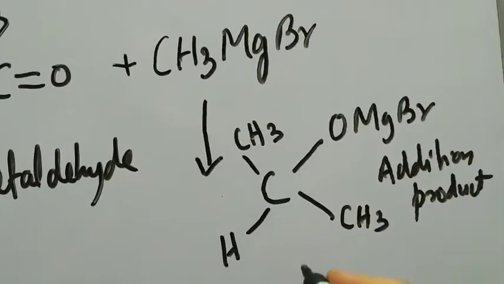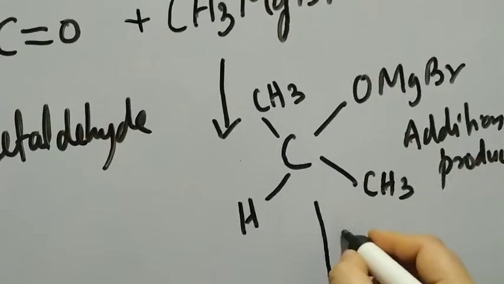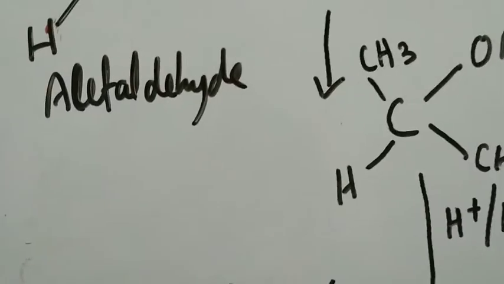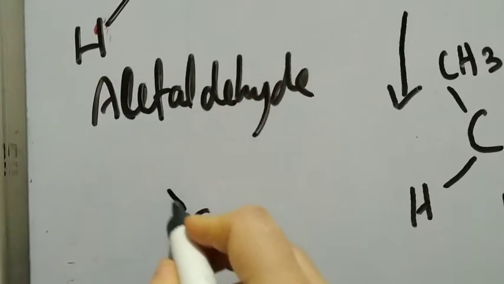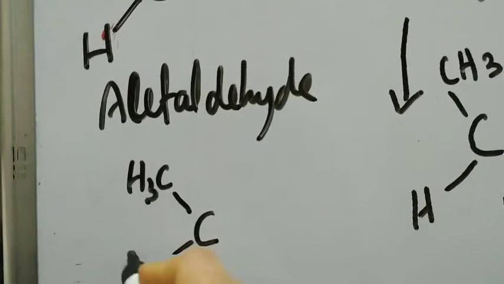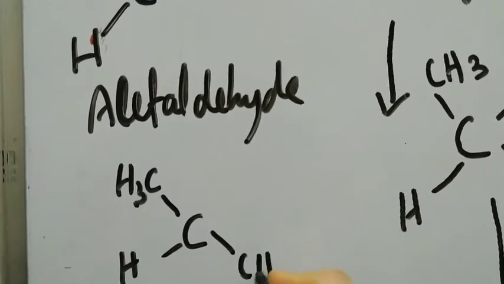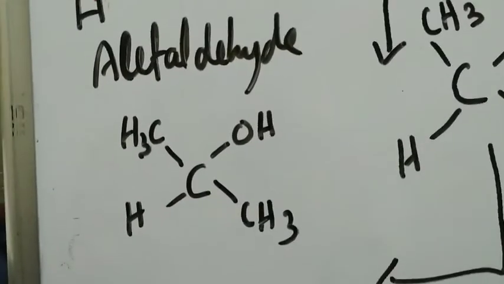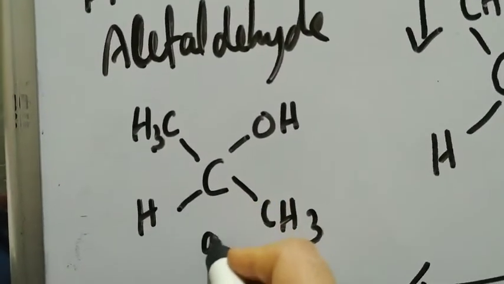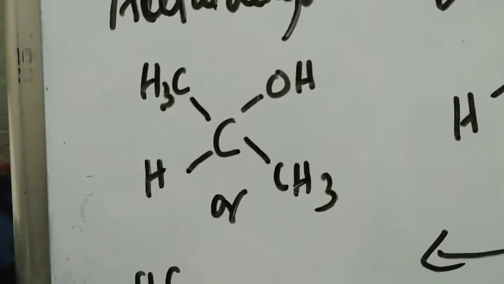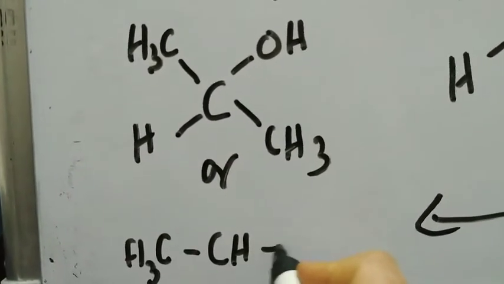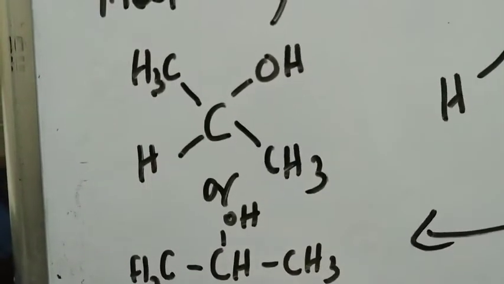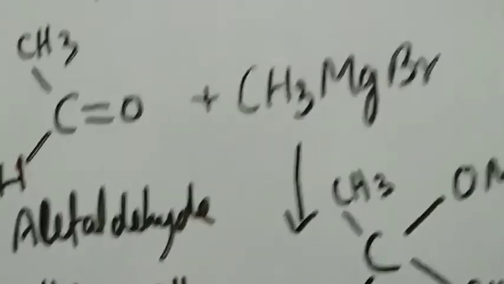Right? Since this is an addition product, we will carry out its hydrolysis. Addition of water and cleavage takes place. What happens is C stays in its place, CH3 in its place, hydrogen also in its place, the other CH3 also in its place, and with O, H. We have an alcohol, right? Let's write it down in a condensed form, in a simpler form. The compound is basically CH3CHOHCH3, right?